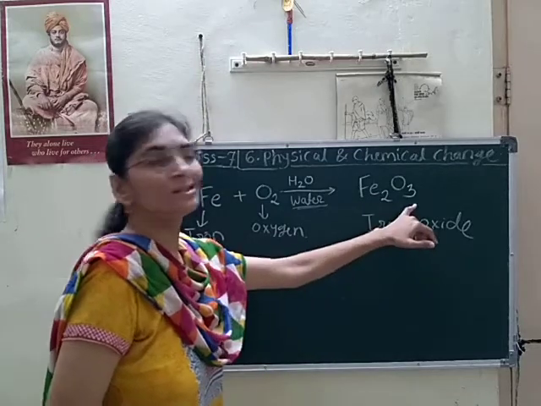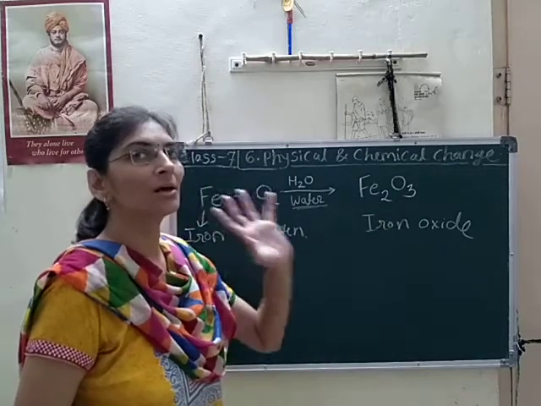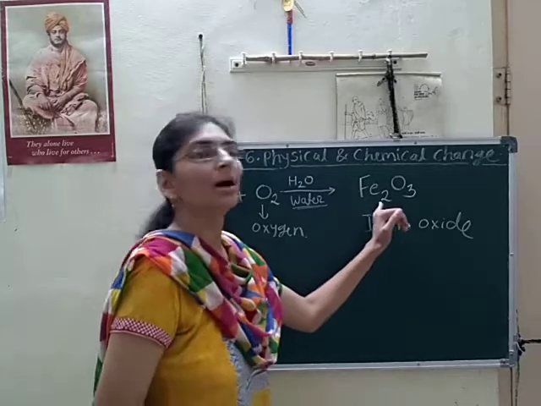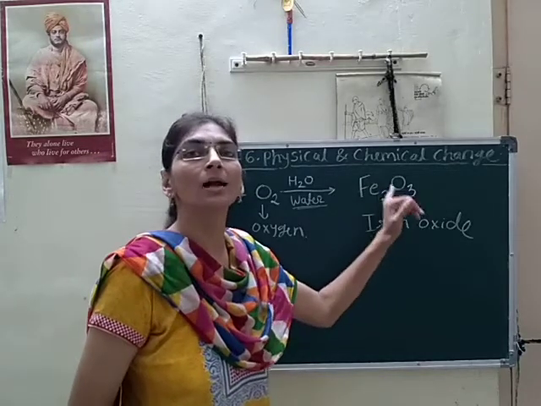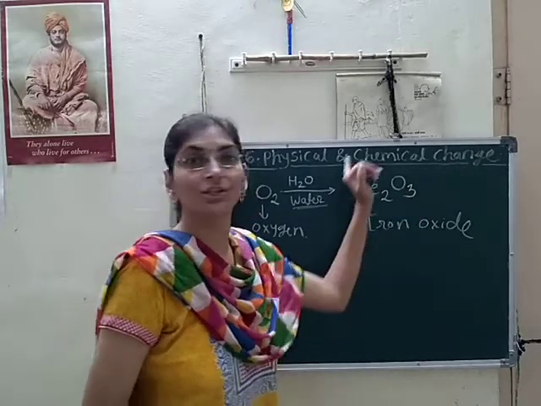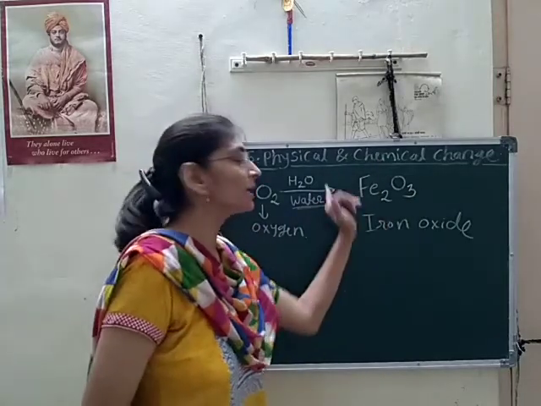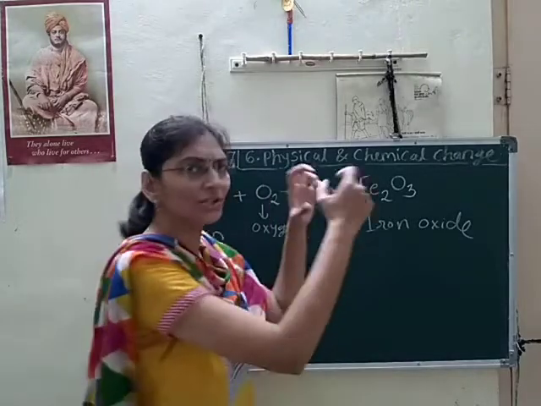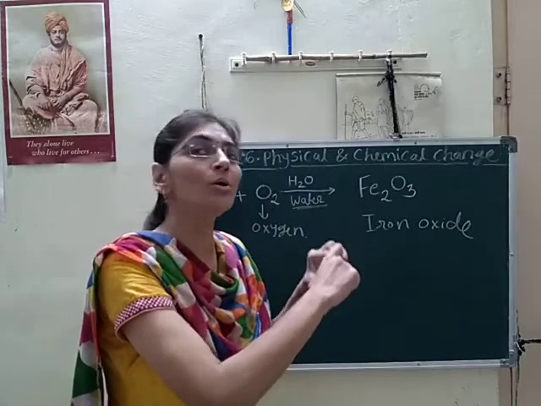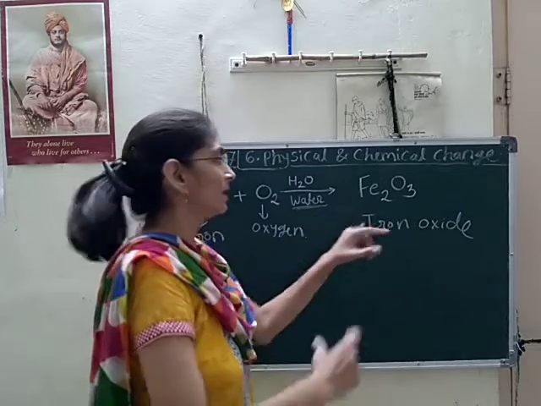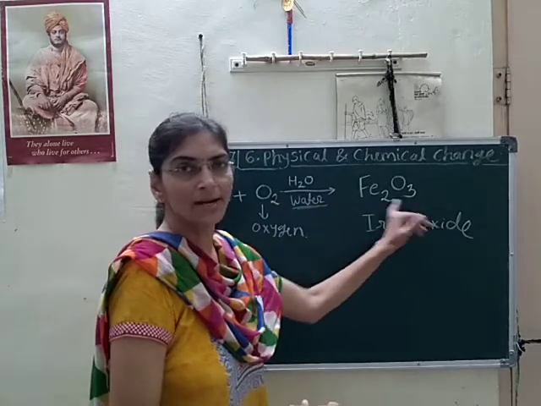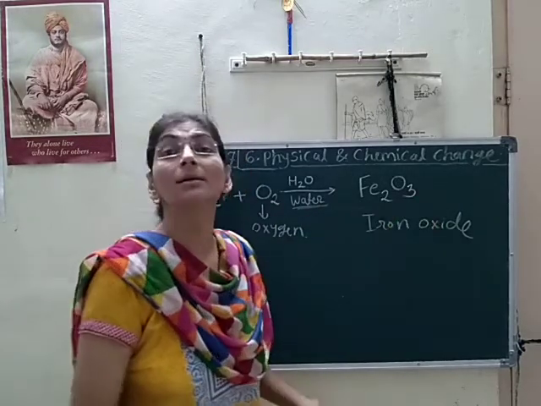So here valencies are used. What is the use of valency? We can say that valencies are used during the formation of compounds, during the formation of molecules. This is a molecule. Molecule means a combination of two or more atoms. Here two types of atoms are combined: one is iron, another is oxygen.